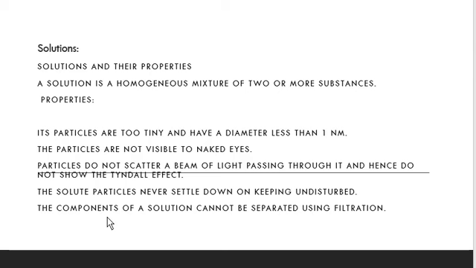The components of a solution cannot be separated using filtration. So we have an experiment also, children. We'll do this experiment also, right? So when you mix the solution, and use filter paper to filter that solution, you cannot separate solute and solvent once it gets dissolved completely, because it's a homogeneous mixture, right?